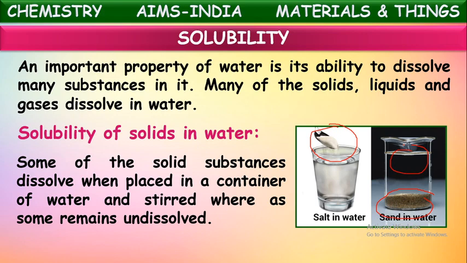Can we say any more? Yes, pulses, grains, they don't dissolve into water, and even some small stones. These all come under insoluble solid substances. Solids can be divided into two types: soluble and insoluble.